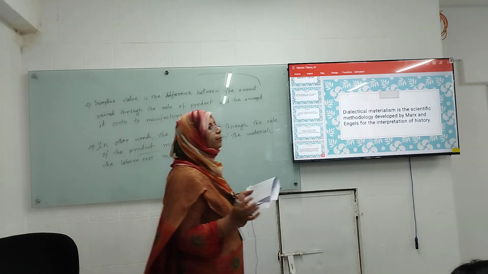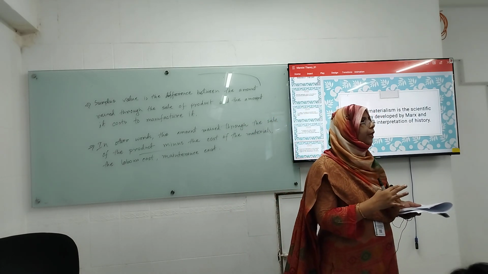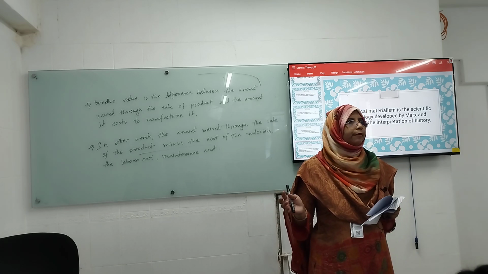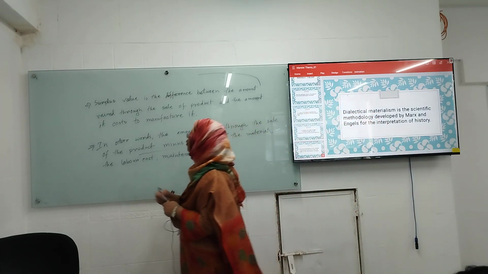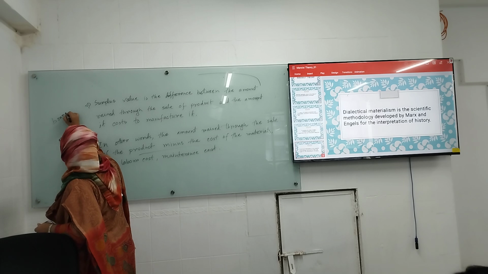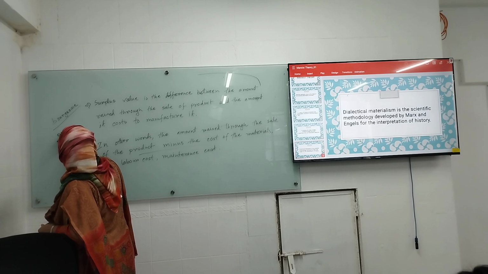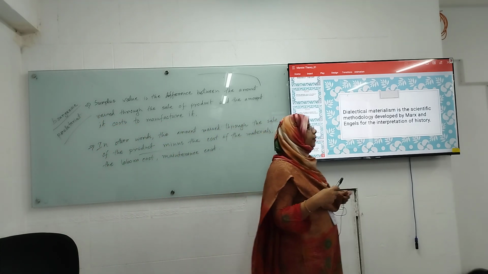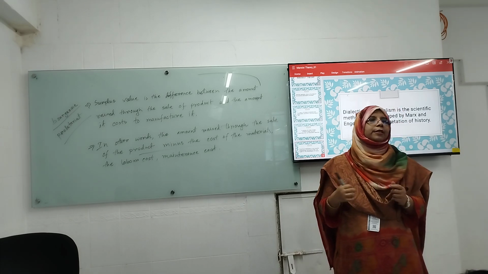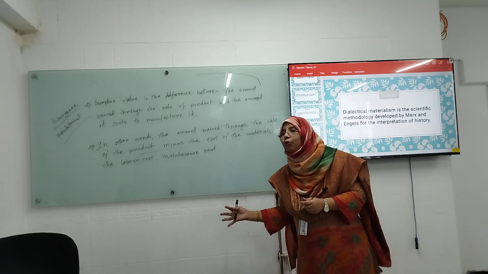So another thing you have to know is that there is always a struggle between the bourgeois and the proletariat. I have written this: the bourgeois. What does it mean? The spelling is B-O-U-R-G-E-O-I-S. And another is proletariat. So the two parties are there. There is always class conflict, class struggle. One is the upper class, middle class, upper middle class; another is the working class.